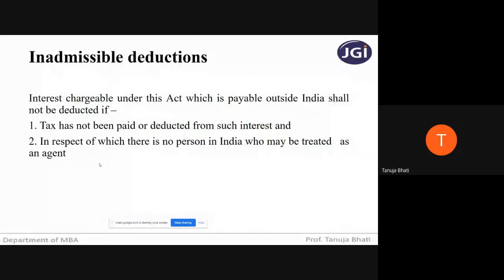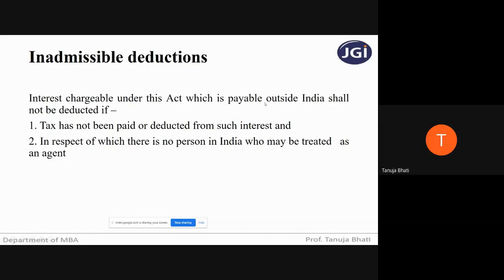Okay. Next is inadmissible deductions. Now, what do you mean by inadmissible deductions? It means this will not be allowed as a deduction under the head income from house property. So whatever interest chargeable under this Act which is payable outside India.